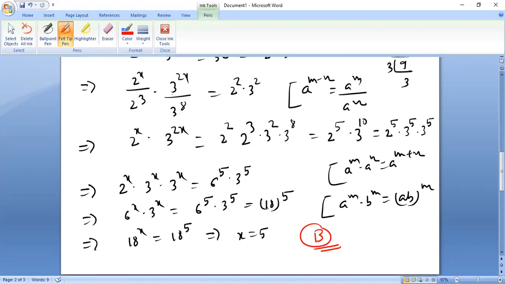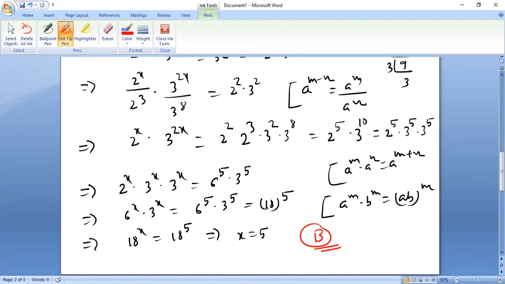Next, these terms, if they go to this side of the equation, become multiplication. So 2 cube and 3 to the power 8. Now 2 cube into 2 to the power 2, so the power will add. What formula? 8 to the power m into 8 to the power n becomes 8 to the power m plus n. If the same number has different powers, then the powers will add.